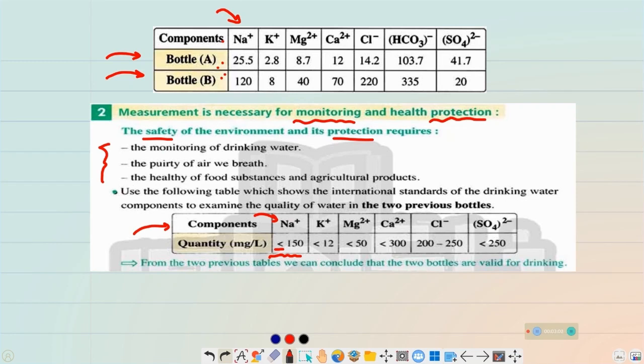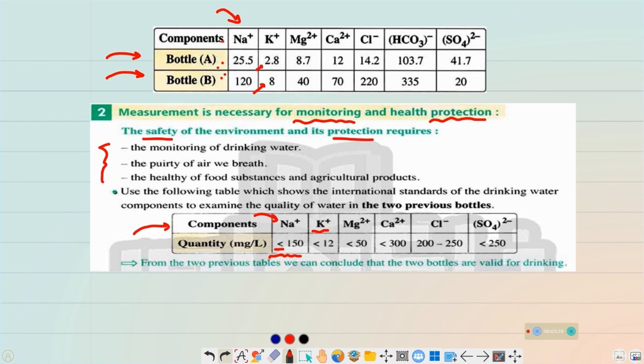Also, the second component is the potassium. The potassium ions must be less than 12. As you can see here, in bottle A and bottle B, both have potassium concentration less than 12 milligrams per liter. So they are accepted; they succeeded in this comparison.